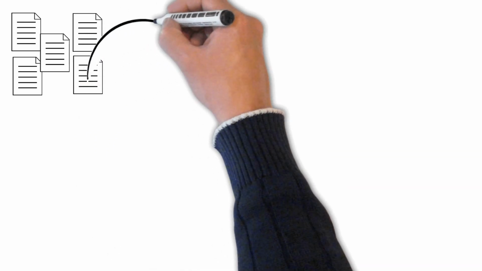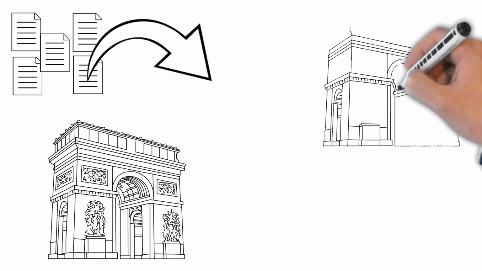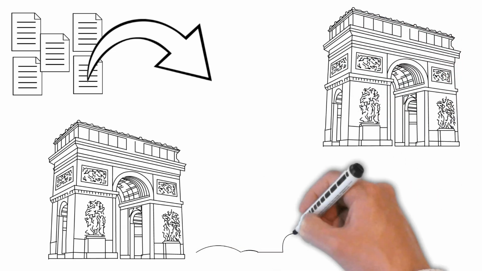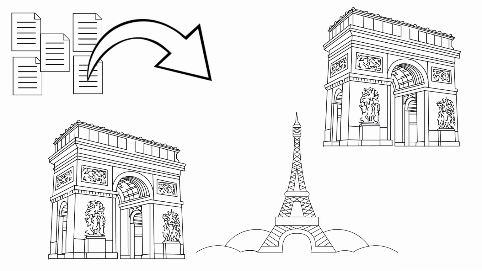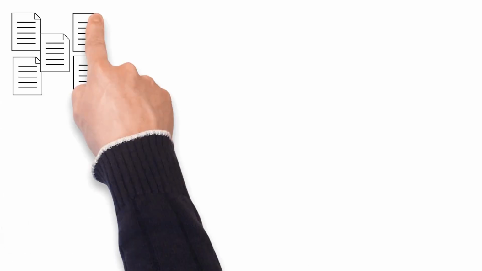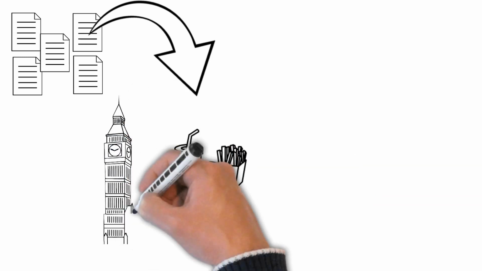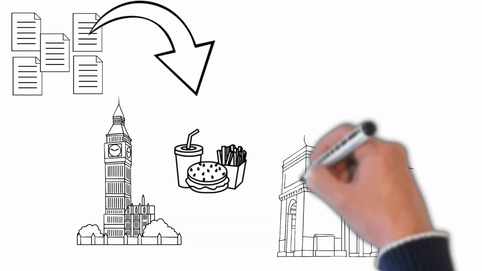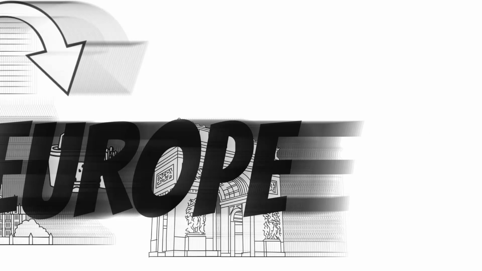The fourth document is different. It mentions the Arc from Paris twice. And it also mentions the Eiffel Tower once. This is why we can clearly label this as Europe. The fifth document has one mention of a USA fast food hamburger, but it mentions the Big Ben from London, and it also mentions the Arc from Paris. And because it has those 2 European elements, we will label this travel plan document as Europe.